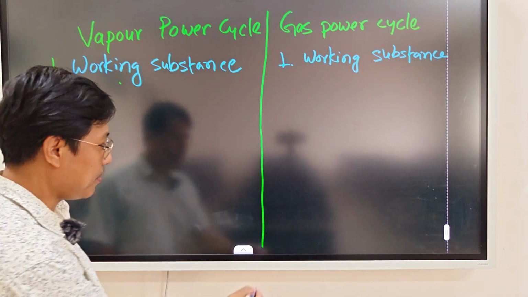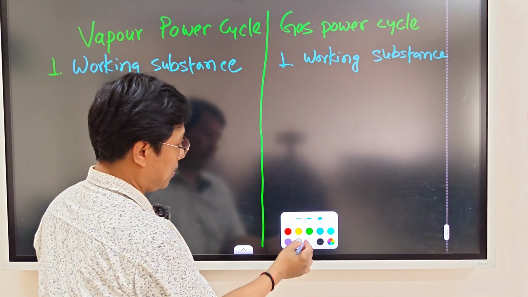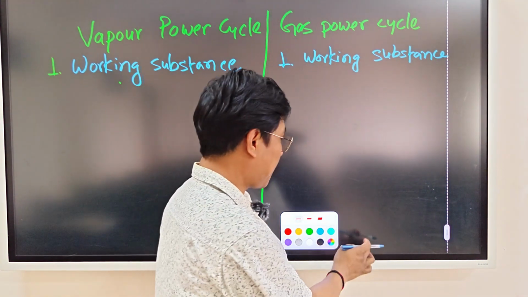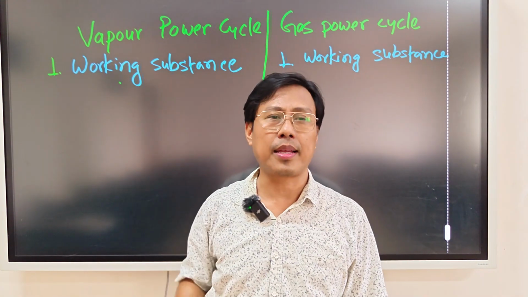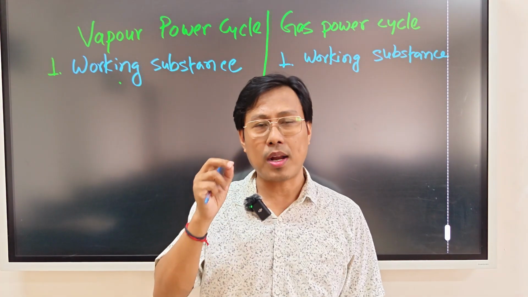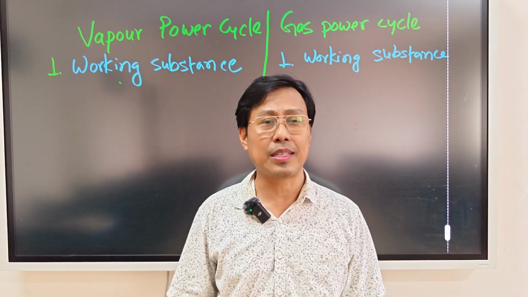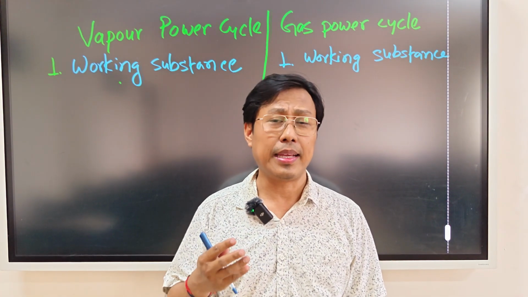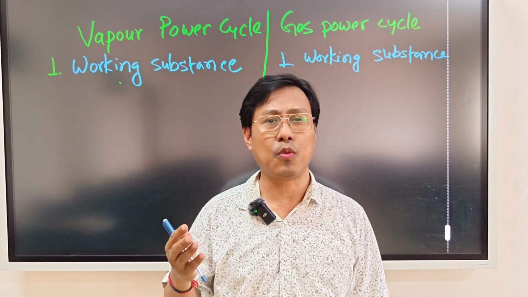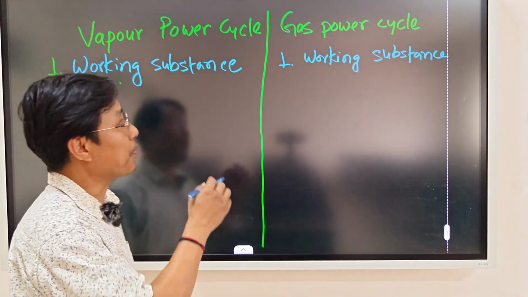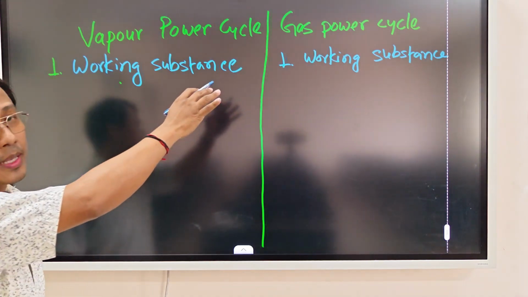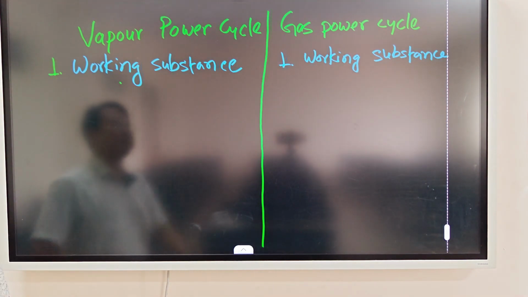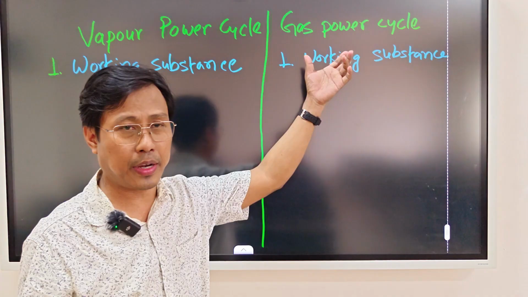Clear? In the vapor power cycle, the working substance or working fluid is vapor. It may be vapor, it may be water. So as per the working substances, these two power cycles are different.